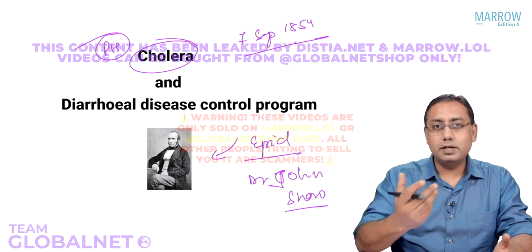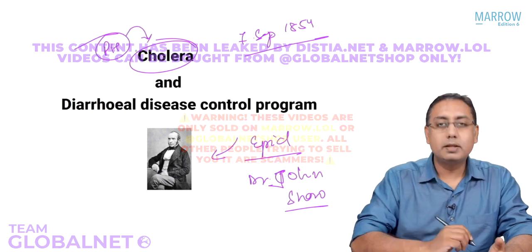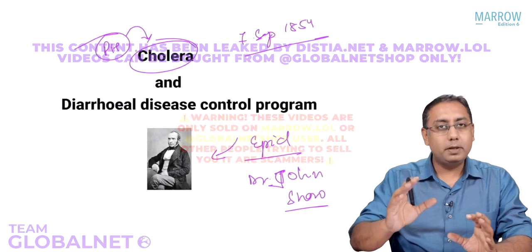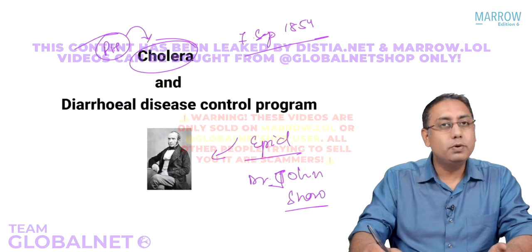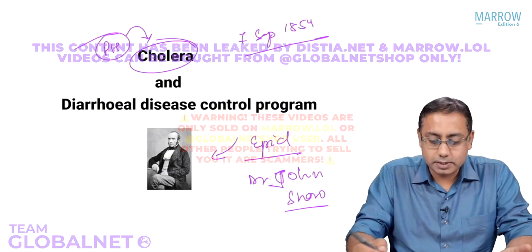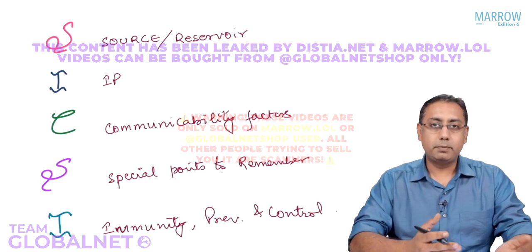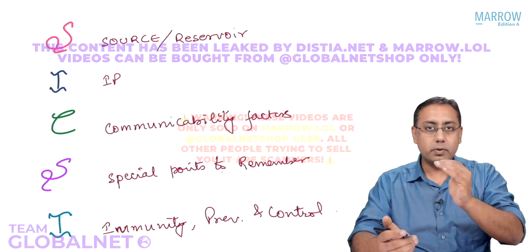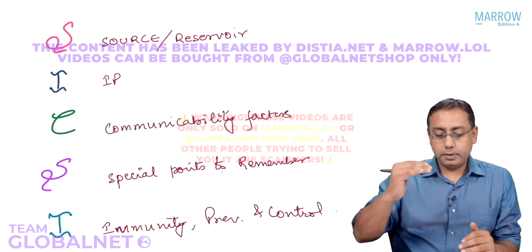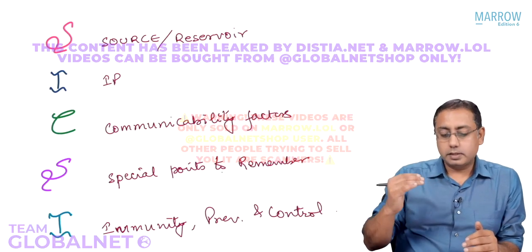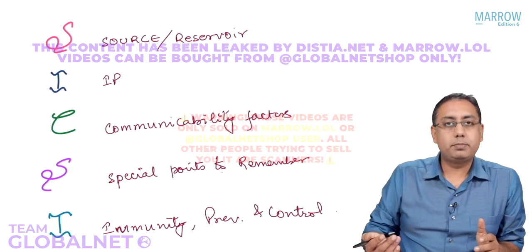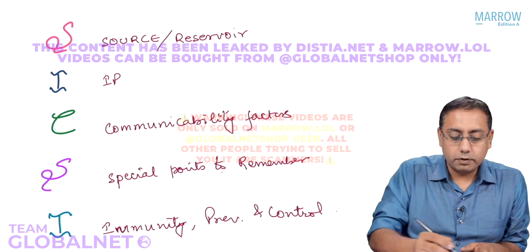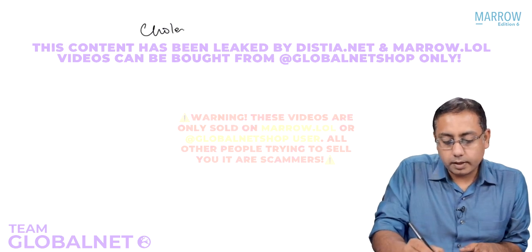So he gave us the understanding of public health, and that is why the father of public health is cholera, and the father of epidemiology is John Snow. Let us have a few words about cholera disease as such. In all the communicable diseases before as well, we have talked about the source or the agent factors or the reservoir factors. We talked about the incubation period, the communicability factors, the special points to remember, immunity, and prevention and control. So let's talk about the source or the reservoir in this disease, that is cholera.